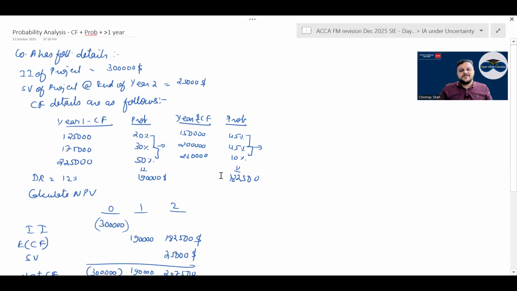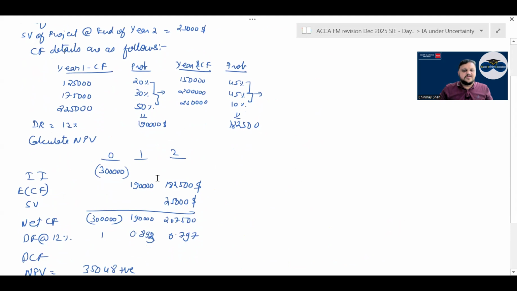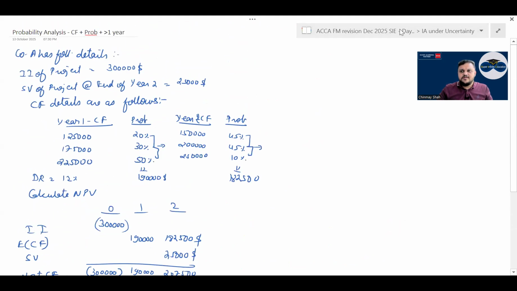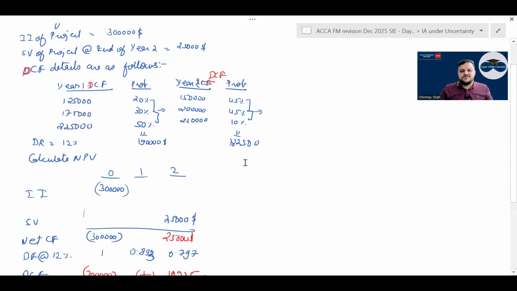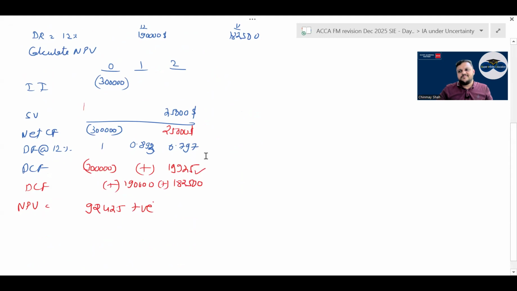But if multiple years' cash flow is given, then find the expected cash flow of each year, put it up in a table, and find the NPV. Then there could be discounted cash flow plus 2 years' discounted cash flow, with probability given. Have a look: cash flow, probability; cash flow, probability. So you find the expected discounted cash flow of each year, get the present value of the scrap value, and add this discounted cash flow here, to get the NPV.